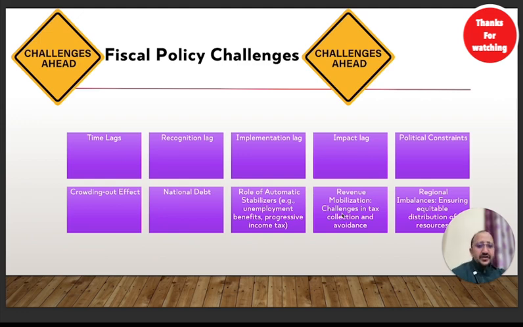Now, revenue mobilization, that is also a challenge. Collecting income tax and all the taxes is very challenging. Using the same tax in a better way in some specific direction, specific organization or specific department, that is also very difficult. Sometimes you have to spend more on education than on agriculture. Sometimes you have to spend on, say, the Mars mission or the Chandrayaan mission. Some things could be more important, something could be less important. So again, mobilization of funds is very difficult. First, to collect the funds is very difficult. Then to utilize the funds up to ground level is again very difficult, guys. I hope this is clear to everybody.